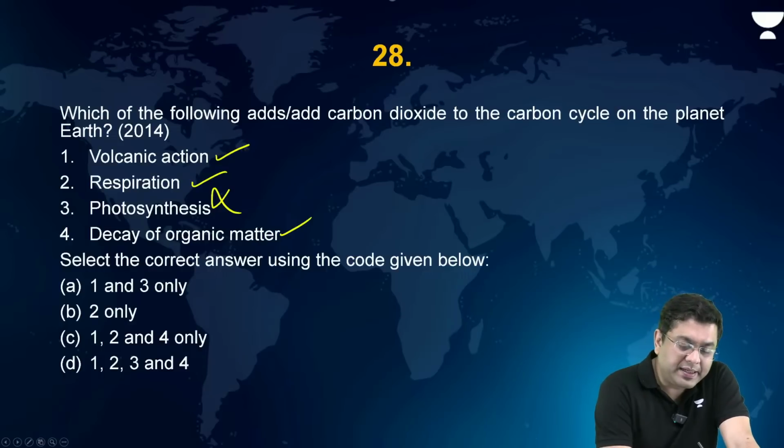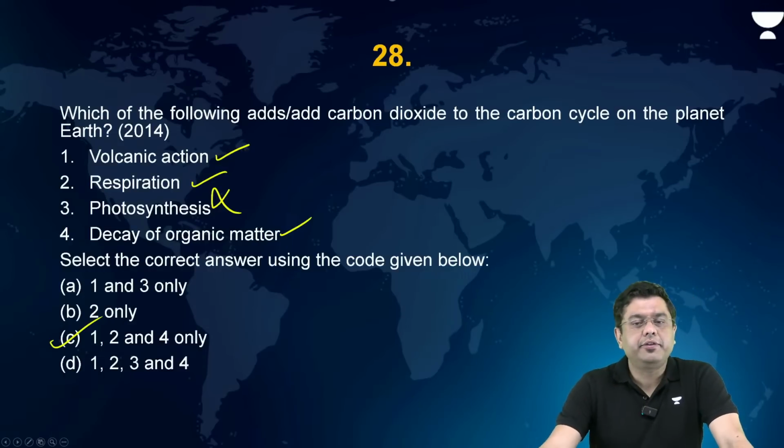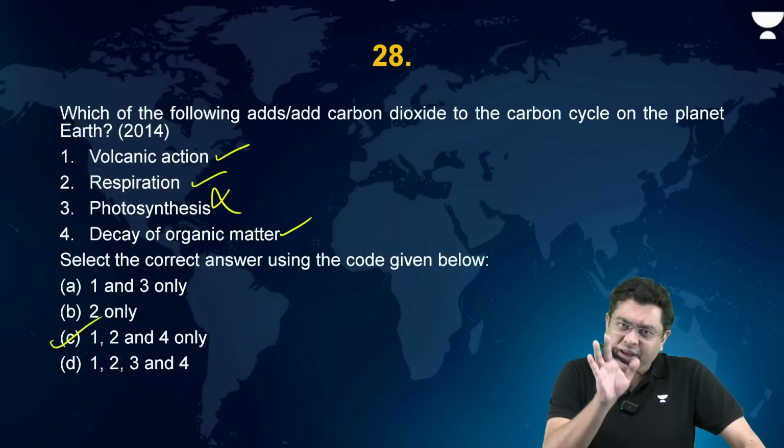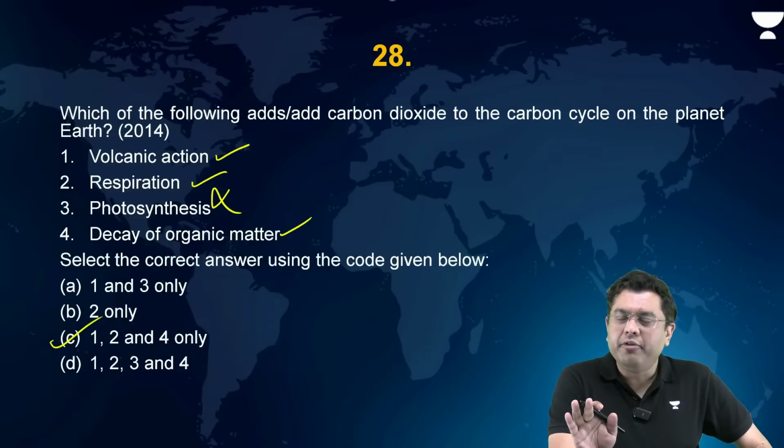So here the correct answer is going to be C, that is 1, 2, and 4. All are correct. So why do you think that photosynthesis also produces carbon dioxide? These are kinds of very simple things that you should be aware of.